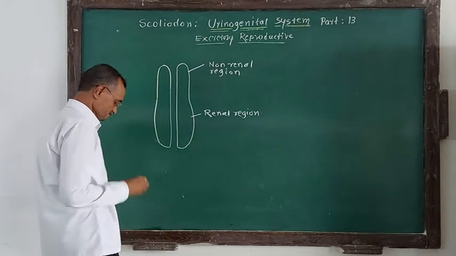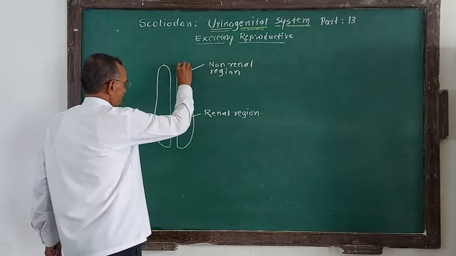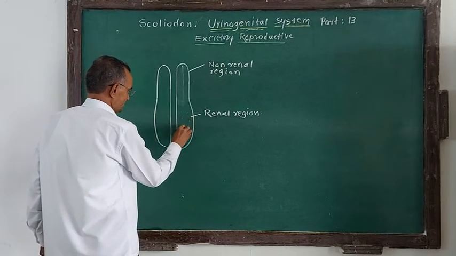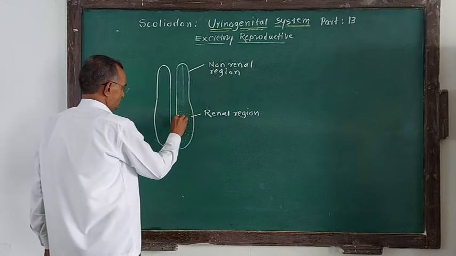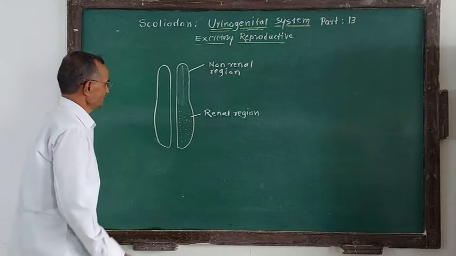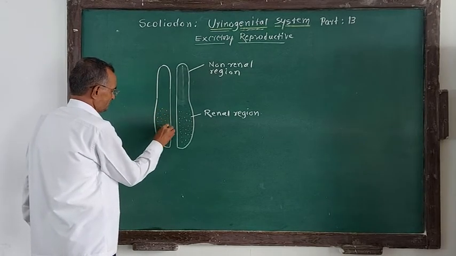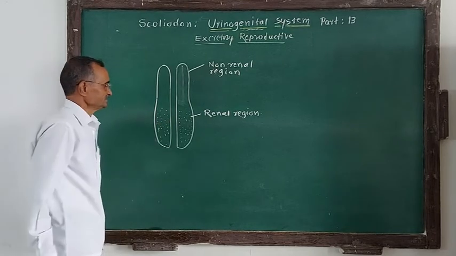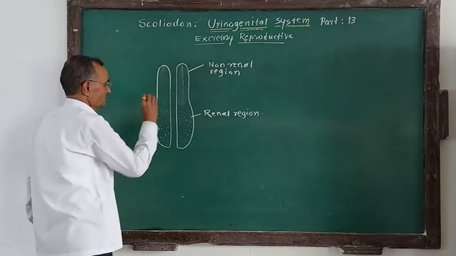This region does not consist of any uriniferous tubules, but this region consists of a large number of uriniferous tubules. As you know, uriniferous tubules are for the purpose of isolating nitrogenous waste from the blood. So this is the renal region of the kidney, and the anterior region is non-renal.